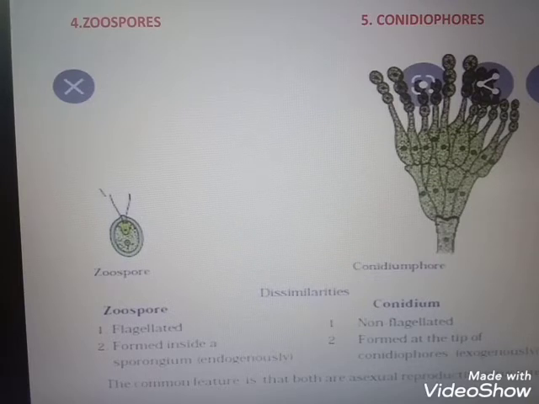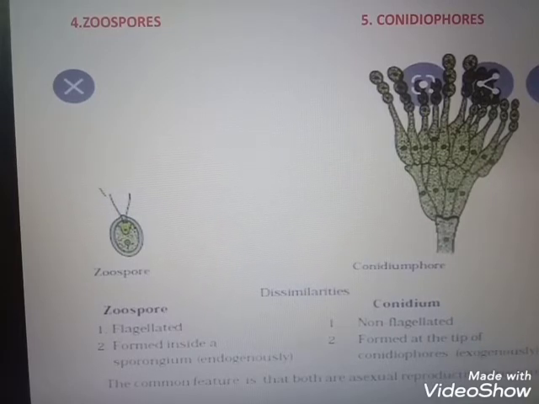The spores are oospores, O-O-S-P-O-R-E-S. And ascospores, A-S-C-O. Then the third category is basidiospores, B-A-S-I-D-I-O. All these spores are formed in a special structure that is known as the fruiting body. The spore forming specialized structure is known as the fruiting body.